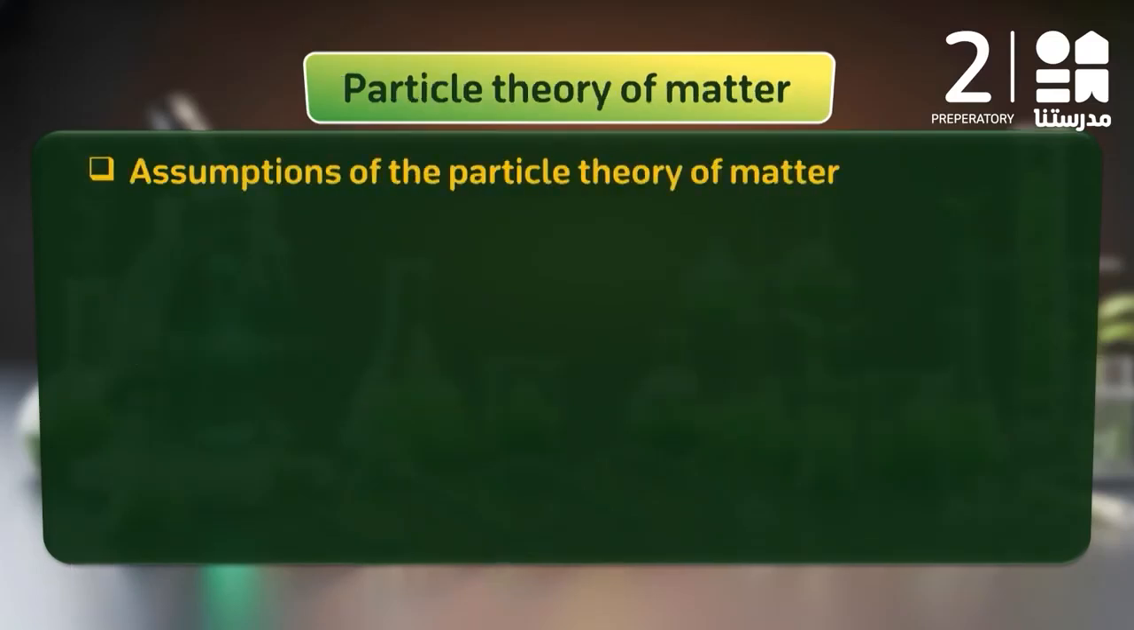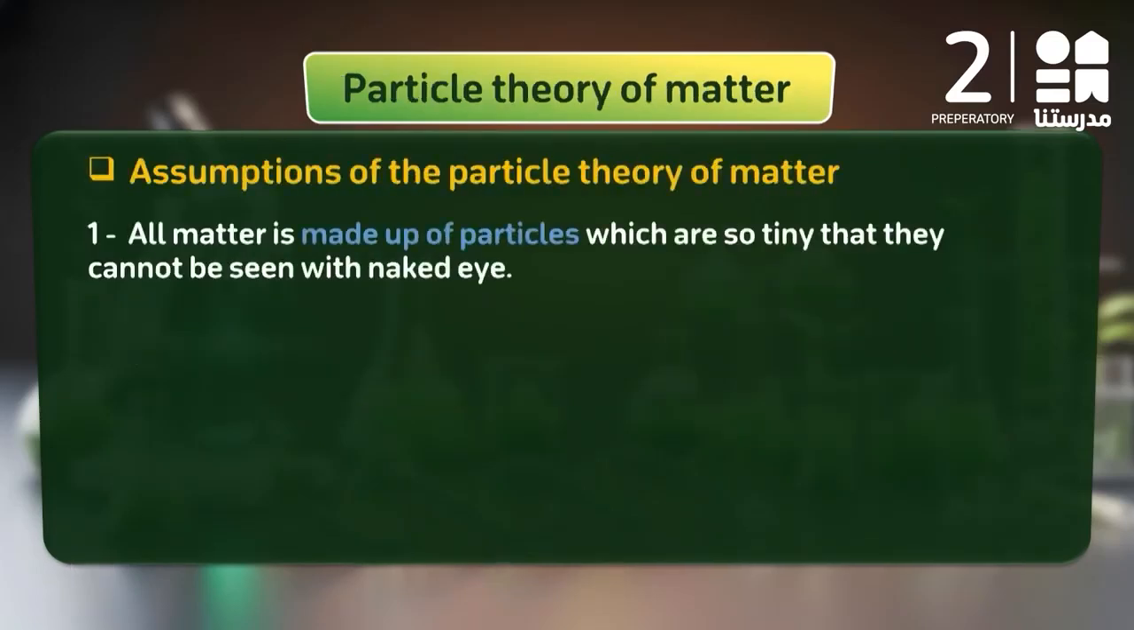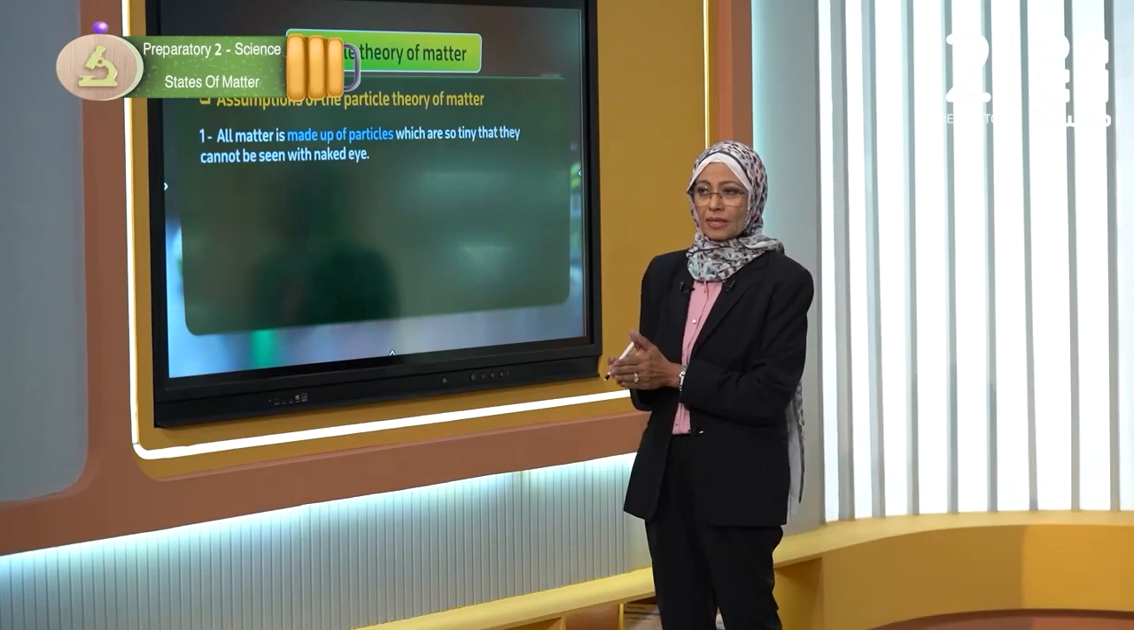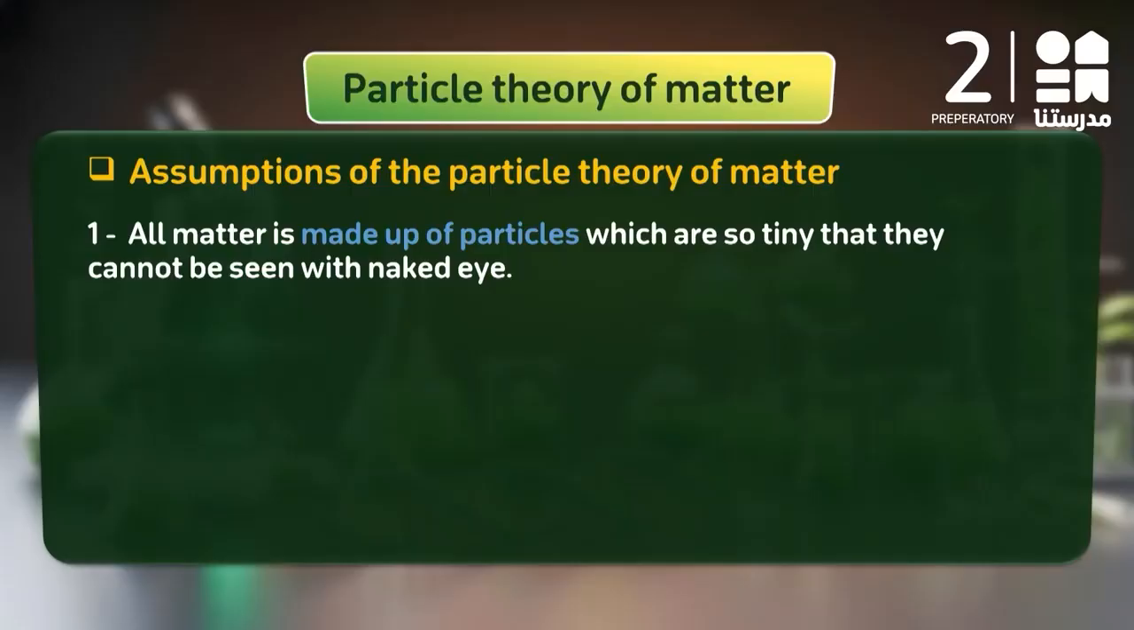Let's go. Particle theory of matter. There are many theories through which we understand science. The first one is the theory of particles of matter. These are the assumptions of the particle theory of matter. They have many points. The first point: all matter is made of particles which are so tiny that they cannot be seen with the naked eye. We may see them with a microscope.